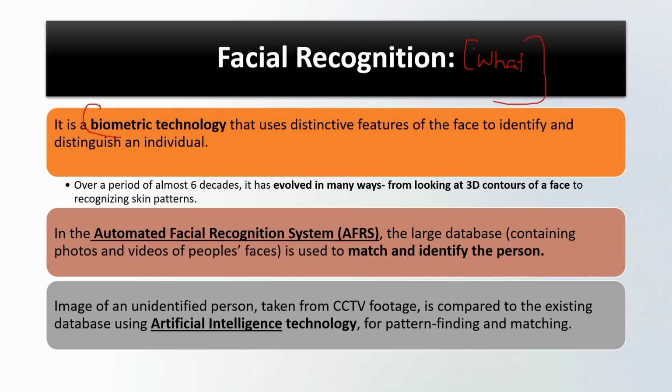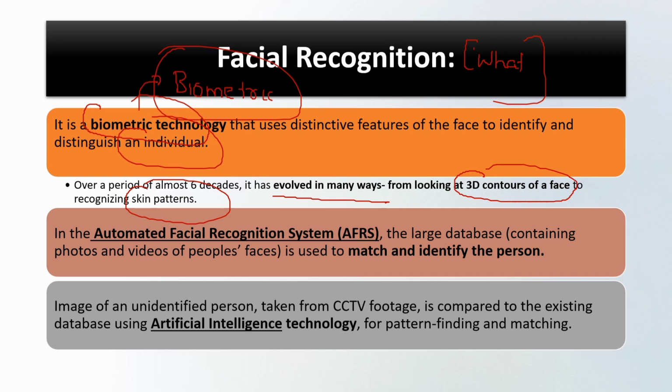It is a biometric technology that uses distinctive features of the face to identify and distinguish an individual. That means it takes from our biometric nature or our biological features. Over the last period of 6 decades, there have been many evolved features which have been used as biometric aspect. From 3D contours of the face, currently skin patterns have also been used as biometric technology.